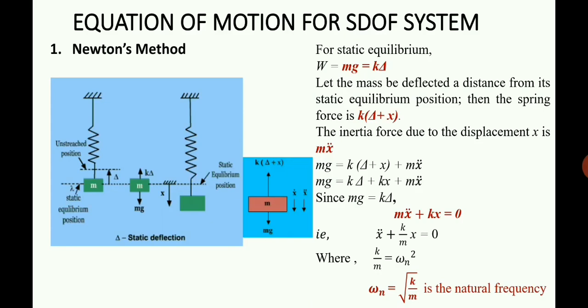Okay, so that is the basic method. This is the first method. This is also called Newton's method or the equilibrium method, and this is how you find out the equation of motion using the equilibrium method. Now elaborating a little bit more, the equation mx double dot plus kx, as we have seen, x double dot plus k by m into x is equal to 0. It can be written in that way.